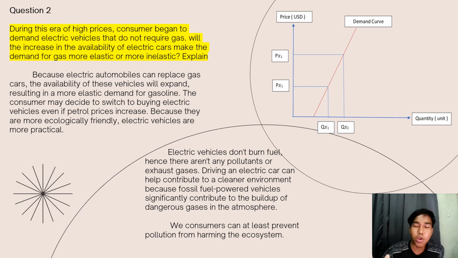So we look at the graph. PX2 is the new price, same as question 1, and PX1 is the old price. The price is in USD and the quantity in units. So the graph is a demand curve.